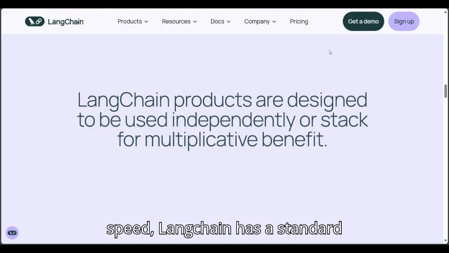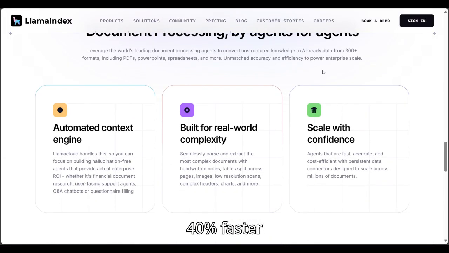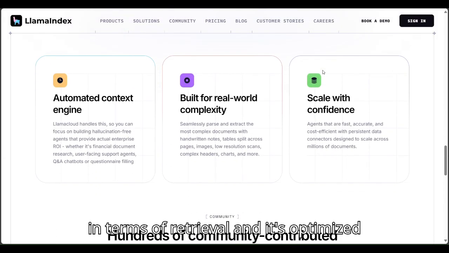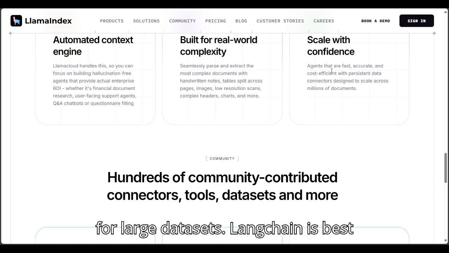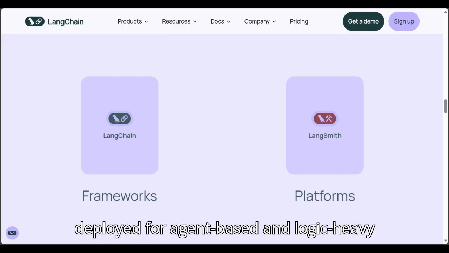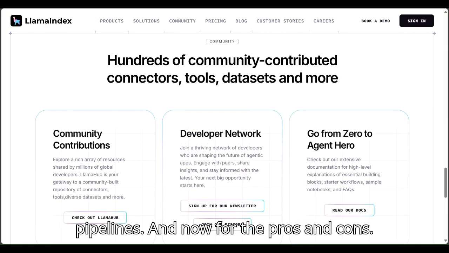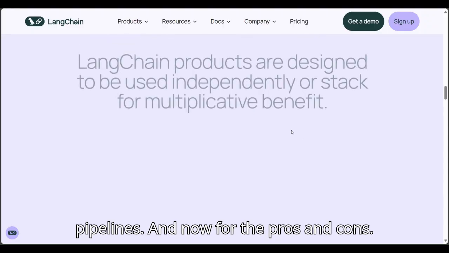In terms of retrieval speed, LangChain has a standard performance, while LlamaIndex is up to 40% faster in terms of retrieval, and it's optimized for large datasets. LangChain is best deployed for agent-based and logic-heavy applications, and LlamaIndex for retrieval-centric and data-heavy pipelines. And now for the pros and cons.